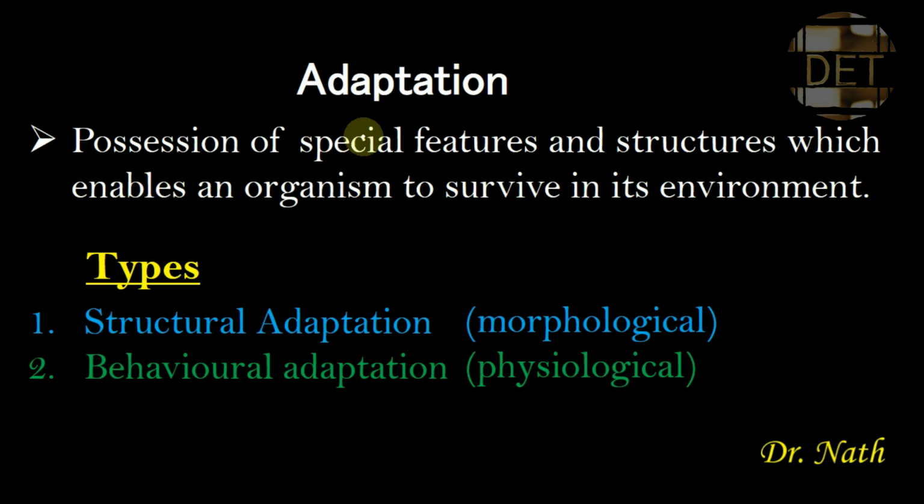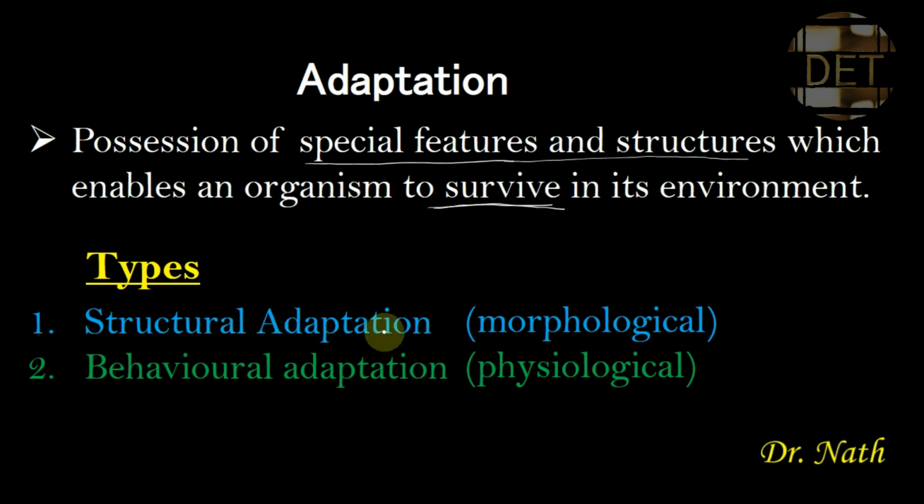So adaptation, like I said, is those special features and structures which enable an organism to survive in its environment. In biology, we have basically two types of adaptation: the structural adaptation and the behavioral adaptation.